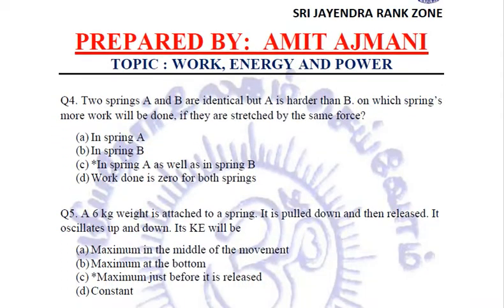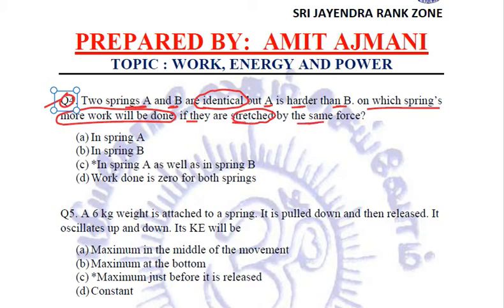Next question. In this question we are being asked that two springs A and B are identical, but A is harder than B. On which spring will more work be done if they are stretched by the same force?